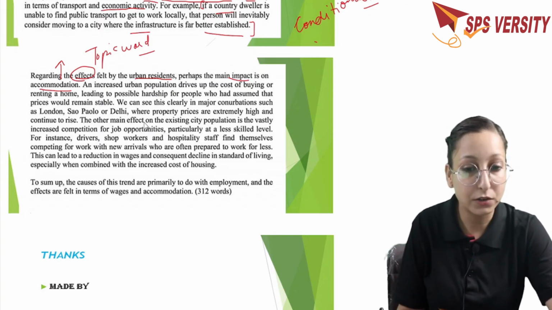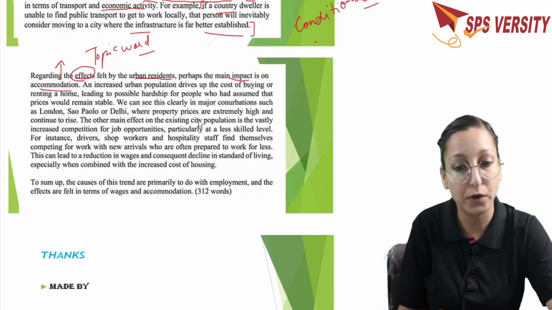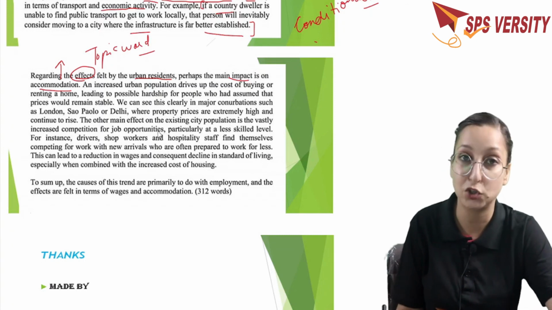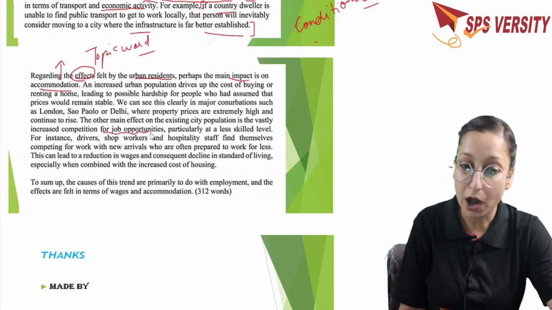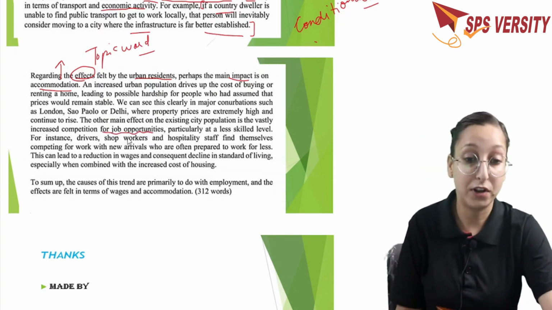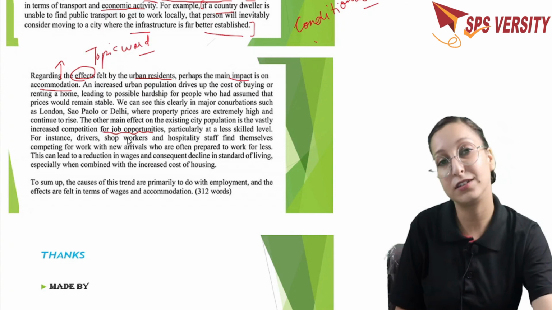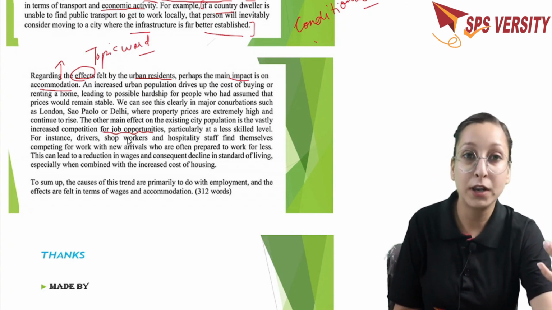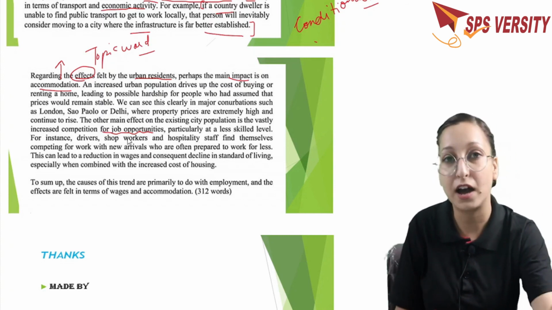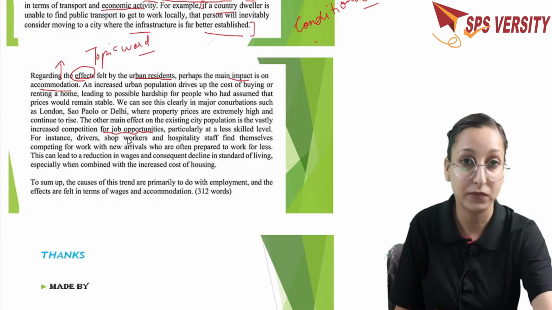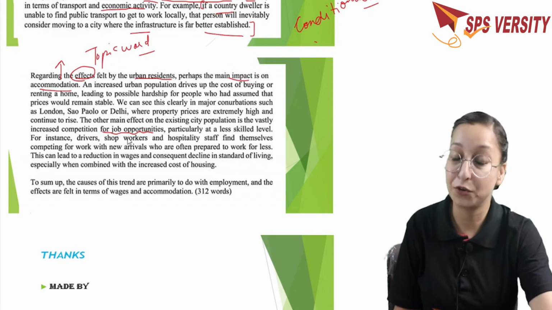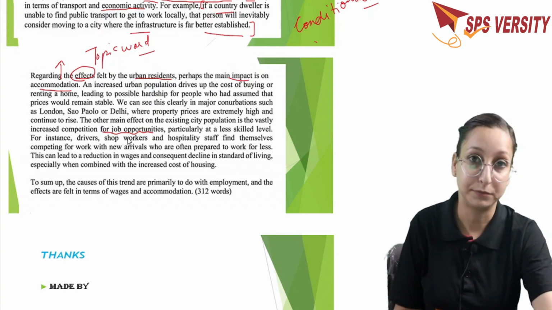The main other effect on the existing city population is a vastly increased competition for job opportunities, particularly at a less skilled level. So now in this paragraph, the person is referring to all the effects, how it is affecting the city life. If everyone in rural areas moves to the cities, then the opportunities of the people in the cities will also reduce, okay? So they are also going to be affected by this trend.